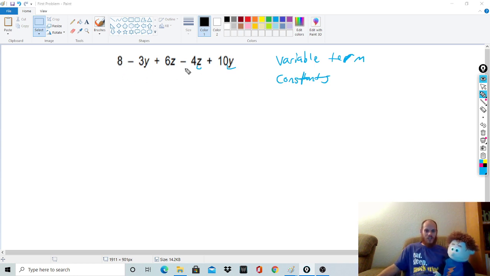Another term you might need to know is this number that's next to the variable. You're going to see that every once in a while. That's called the coefficient. And I don't know if I spelled that right. I'm not a spelling teacher. I'm a math teacher.